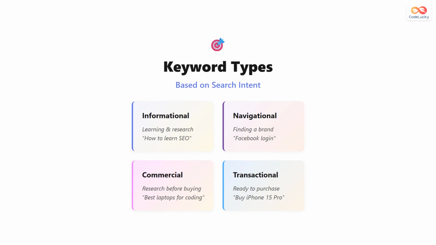Keywords fall into 4 main categories based on user search intent. Informational keywords are used when people want to learn or research something, like how to learn SEO. Navigational keywords are used when someone is looking for a specific brand or website, like Facebook login. Commercial keywords are used when people are researching before making a purchase decision, such as best laptops for coding. Finally, transactional keywords indicate that someone is ready to buy right now, like buy iPhone 15 Pro. Understanding these types helps you create content that matches what people are actually looking for.